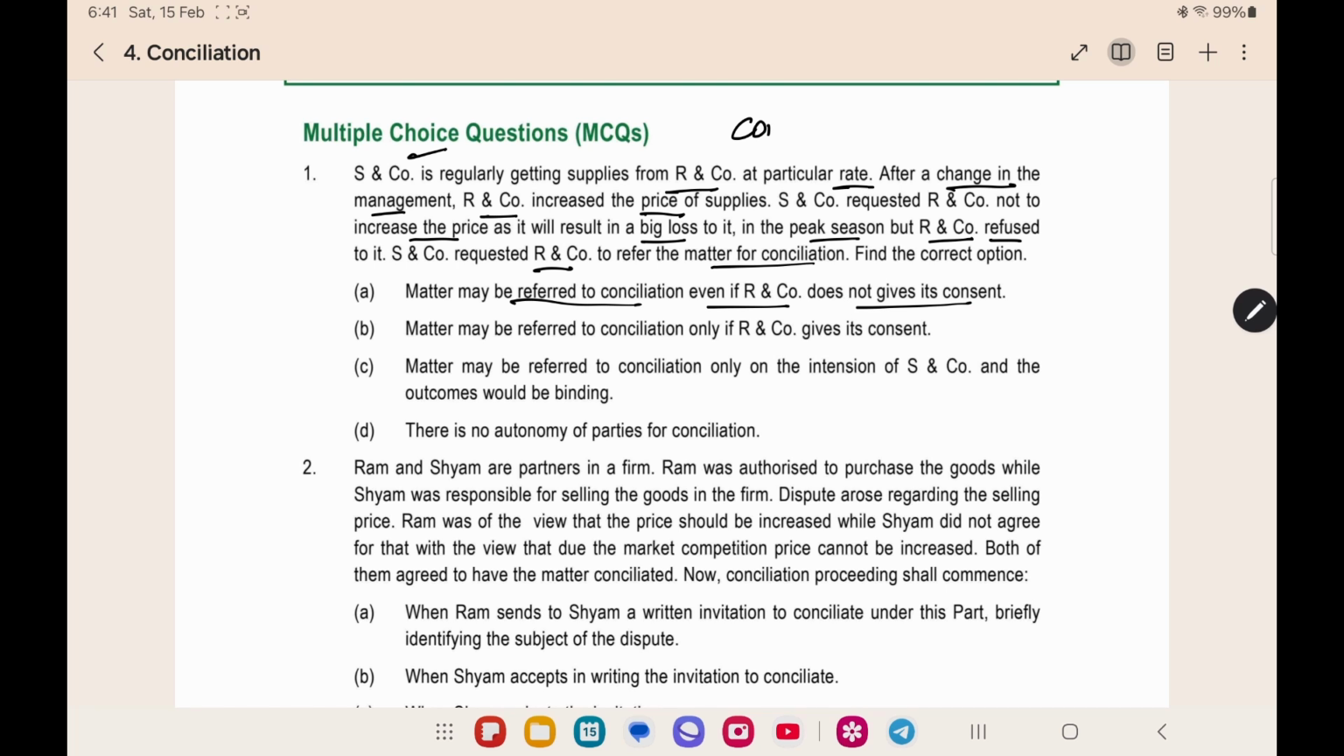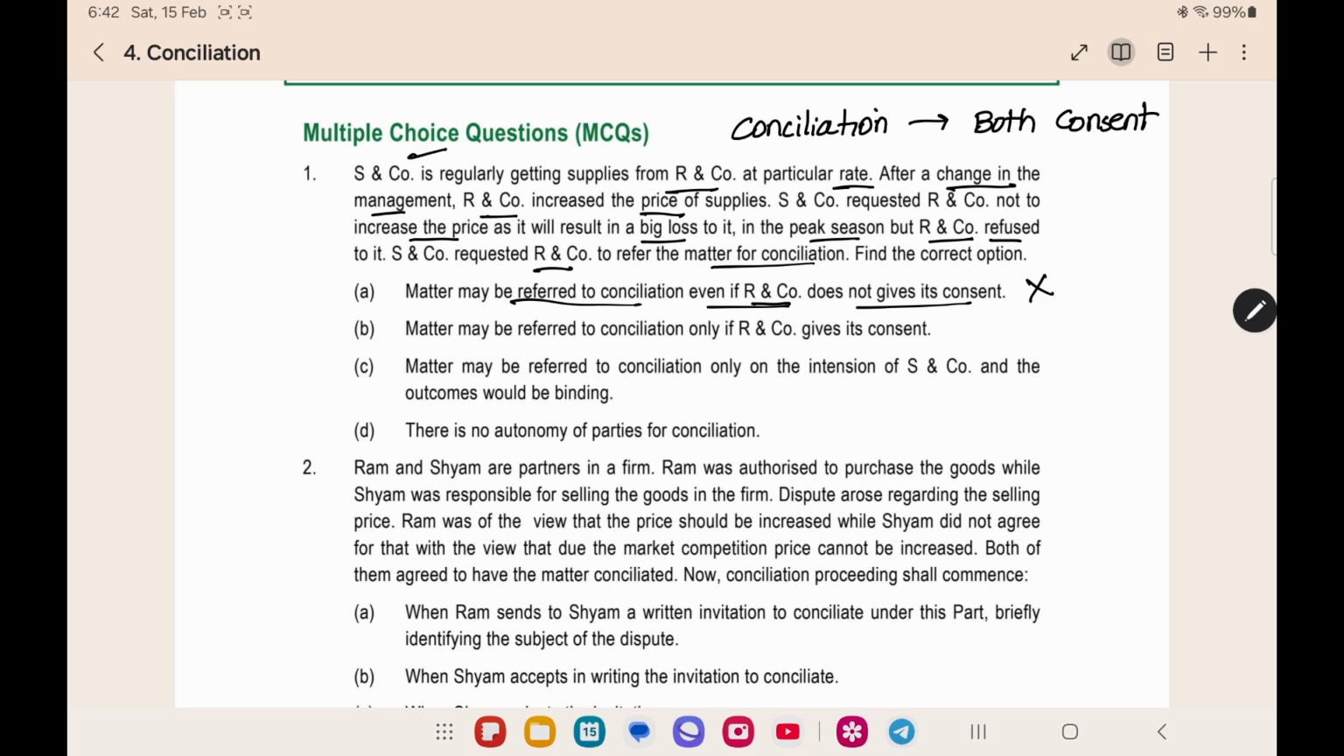Here, one major thing we need to see is that conciliation is unlike arbitration. This has to be done by consent of both the parties. In arbitration, consent is needed only at the time of the arbitration agreement. Even after the dispute arises, if a party does not have consent but they have an arbitration agreement, they have to go to arbitration compulsorily. But in conciliation, both the parties must give consent. Only then can we move towards conciliation. Here, one party is not giving consent, so this is a wrong option. We cannot go to conciliation.